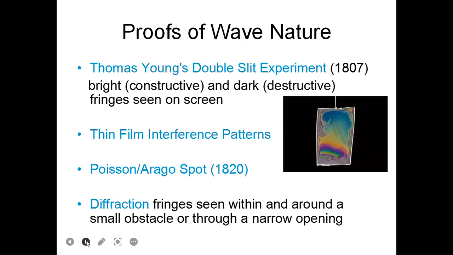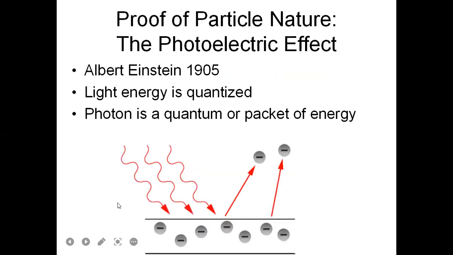So why was it difficult to prove the wave nature of light? Proof of wave nature: Thomas Young's double slit experiment, thin film interference pattern, and the Poisson bright spot in 1820, and diffraction fringes seen around a small obstacle or through a narrow opening. Proof of the particle nature of the photon is the photoelectric effect, which we discussed in our previous lecture. This is the great contribution of Einstein, who got the Nobel Prize in 1921. Albert Einstein in 1905 gave that light energy is quantized and a photon is a quantum or packet of energy.